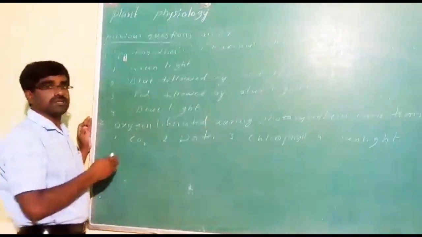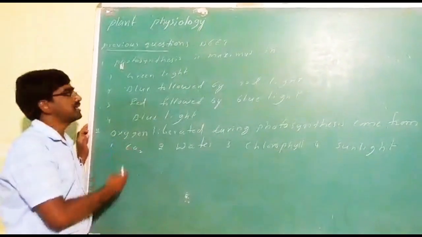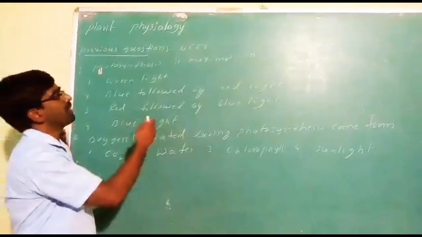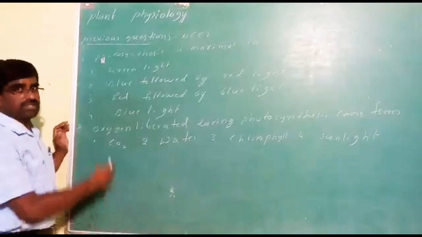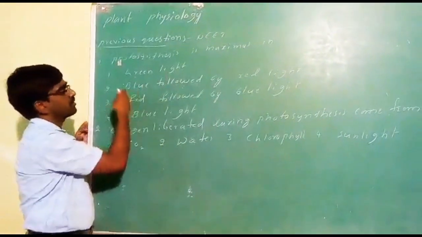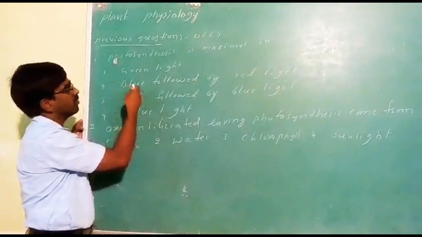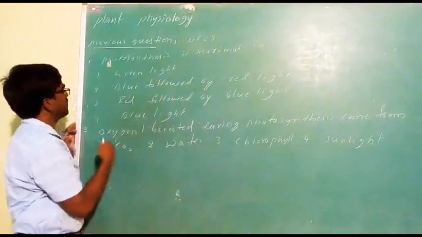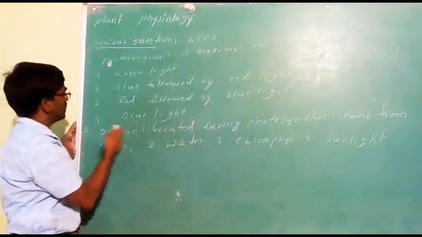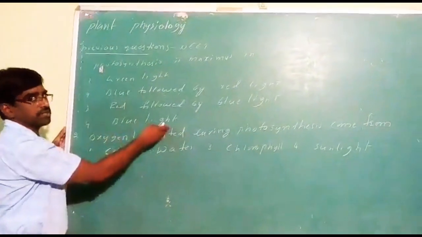Then come the questions asked in the previous NEET exam. Question 1: photosynthesis is maximum in the presence of which light? The options are: green light; option 2, blue followed by red light; option 3, red followed by blue light; option 4, blue light.